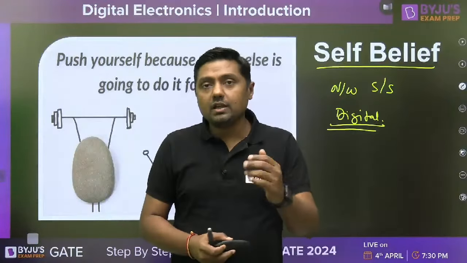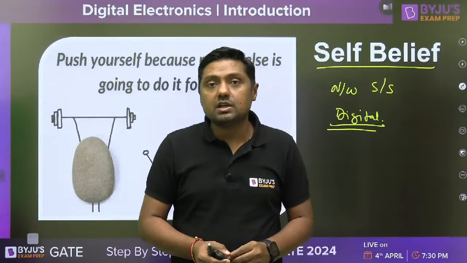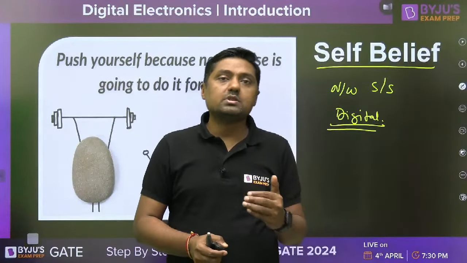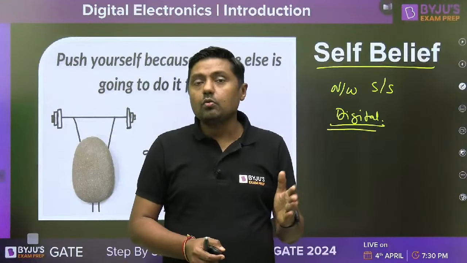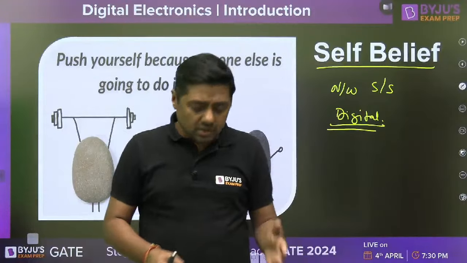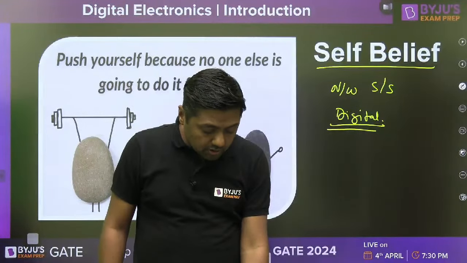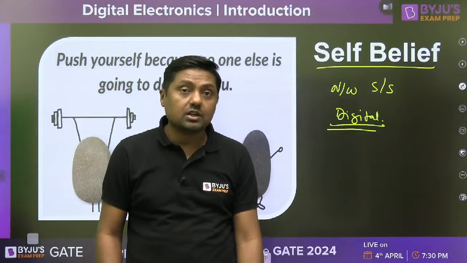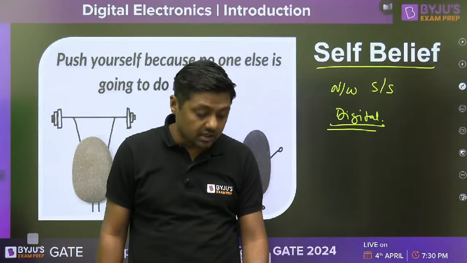You can join my Telegram channel also, that is Electronics by Sanjay Rathi. You can put your question also. If you have some extraordinary question in number system, then you can send it to my Telegram channel. I will try to give the solution for all those questions. Okay, so this type of practice, right? So there should be a two-way communication, guys. Two-way communication. You can join my Telegram channel, that is Electronics by Sanjay Rathi.